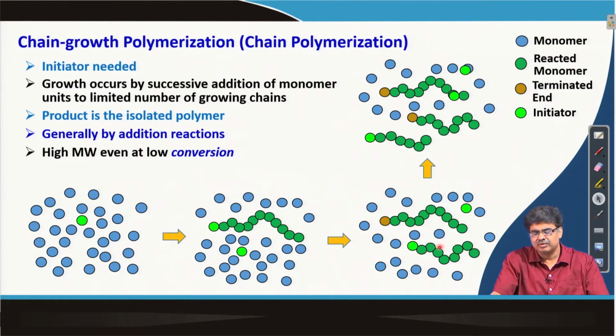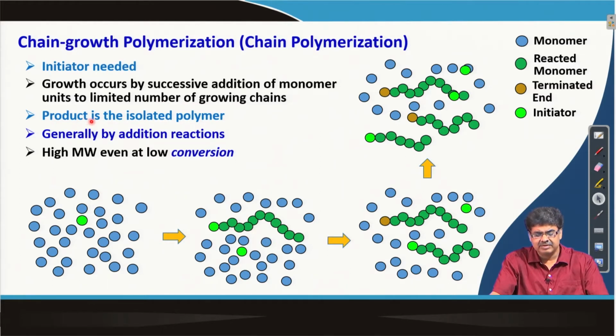So, we get more and more such chains, and eventually these propagating chains get terminated and we get polymer sample. So, in this case we require initiator to initiate chain, and growth occurs by successive addition of monomer units to the limited number of growing chains we discussed.